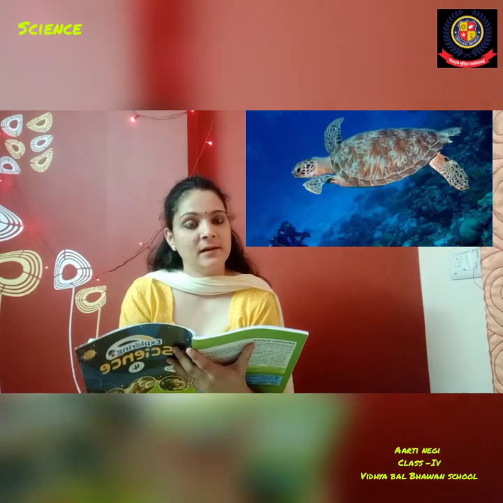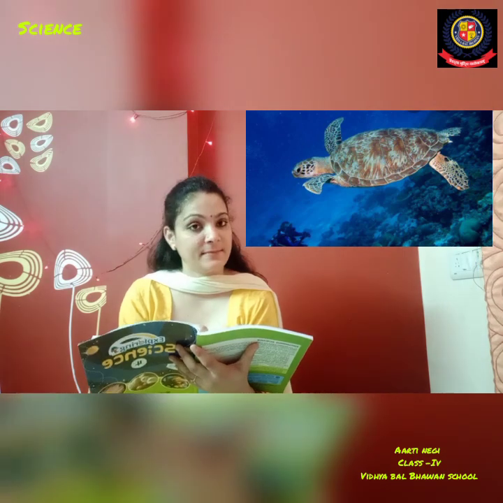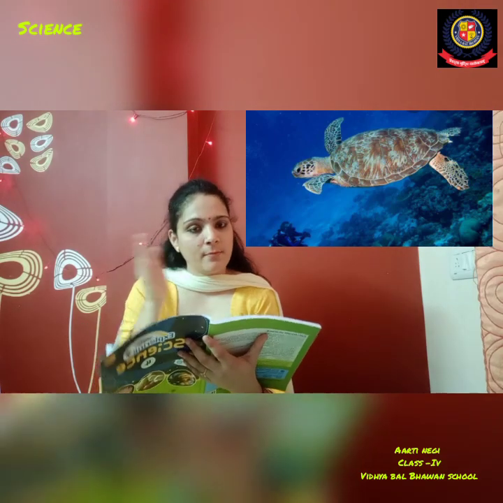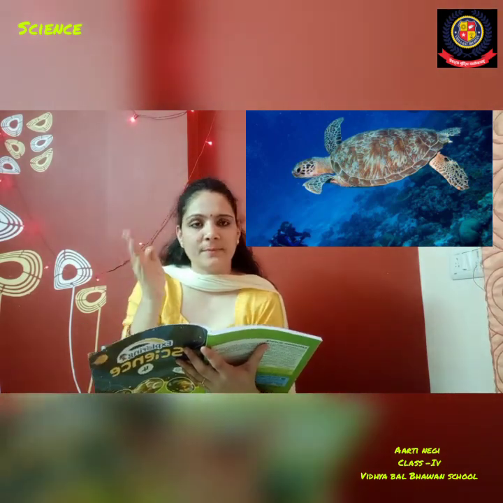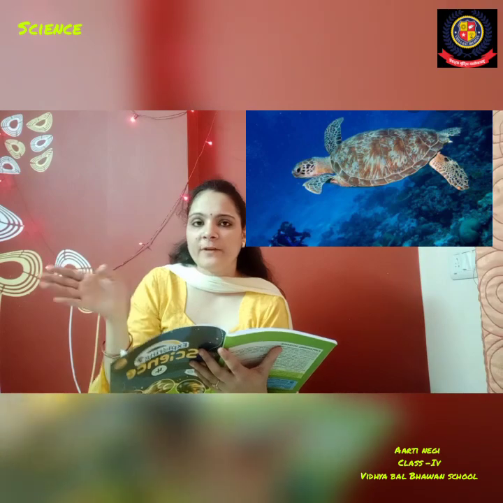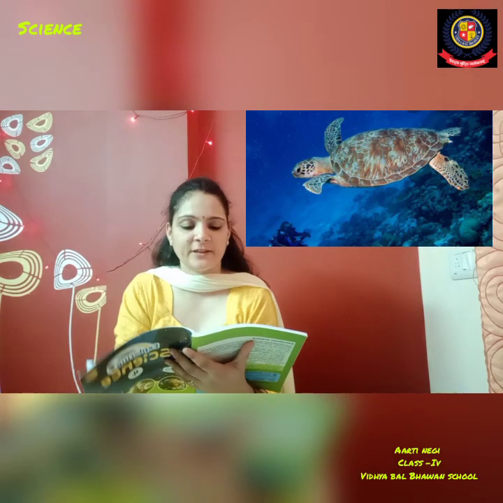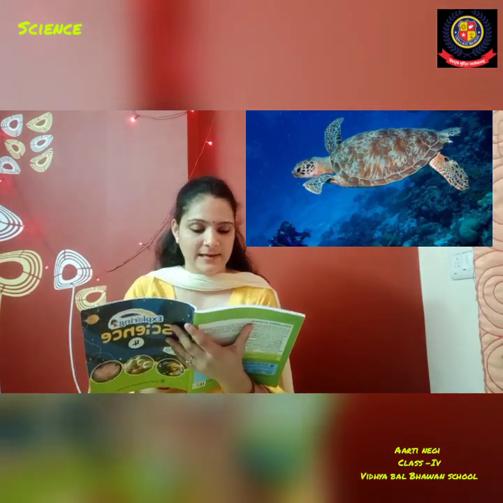Fish have fins. Turtles have paddle-like legs, like you can see here in this image also. Paddle-like legs that help them to push water back as they swim. Means they swim with the help of their paddle-like legs, pushing water backward.